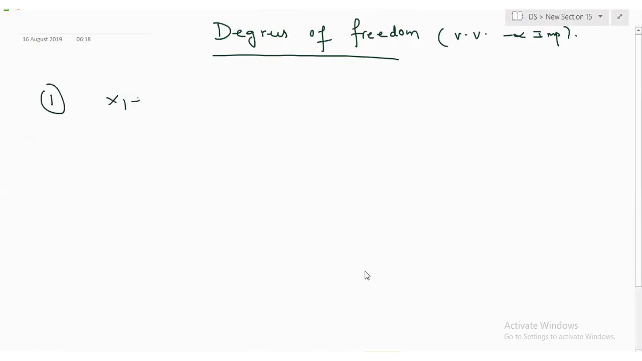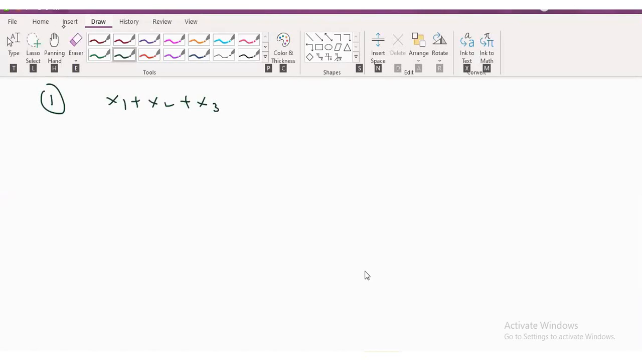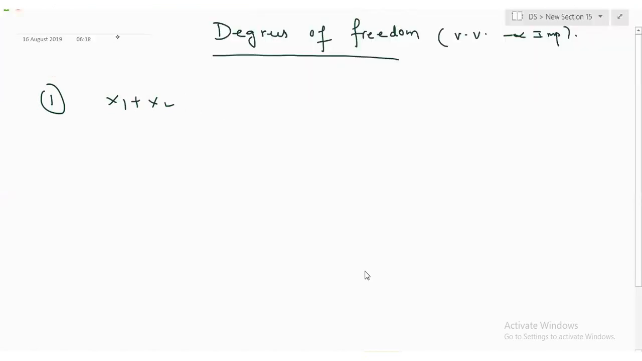Example 1. x1 + x2 = 15. Now I am asking you to substitute. Subhash, I am asking you now to substitute any of the values. You take x1 or x2, your choice. You substitute some value for x1. Okay, he is saying x1. x1 he has taken 9.